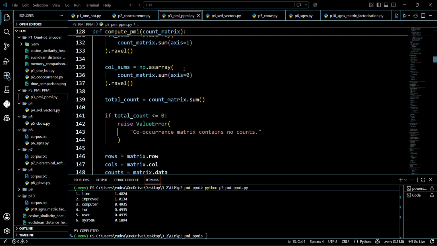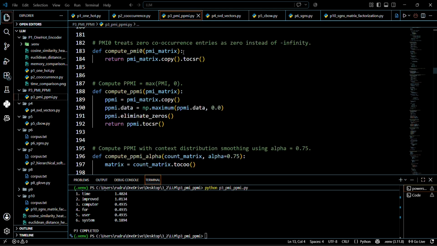Next, I calculate a pointwise mutual information or PMI. The formula I use is the natural logarithm of the joint count multiplied by the total count divided by the row count multiplied by the column count. I perform this calculation only for non-zero entries, so I never create the full dense matrix.